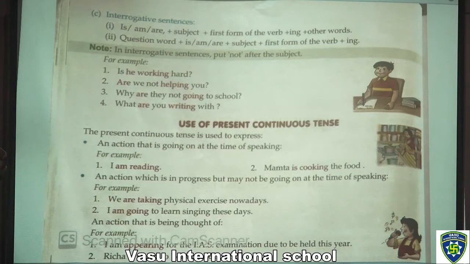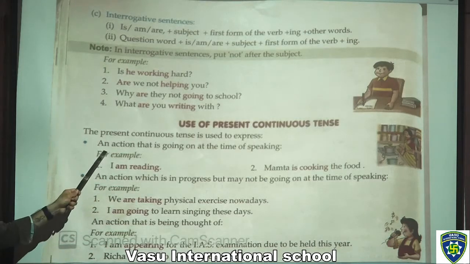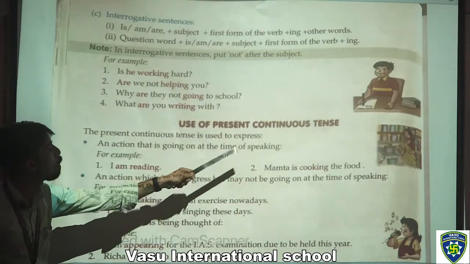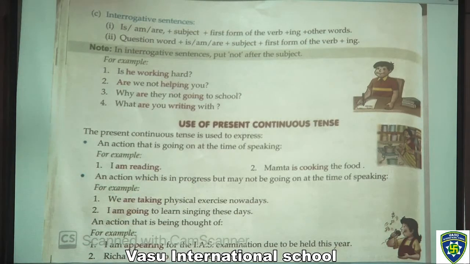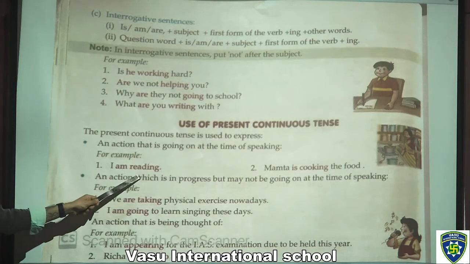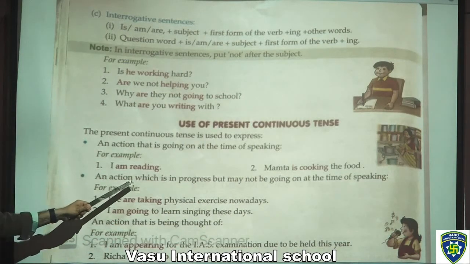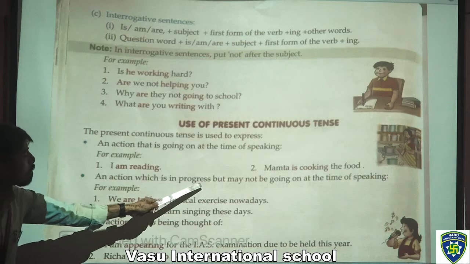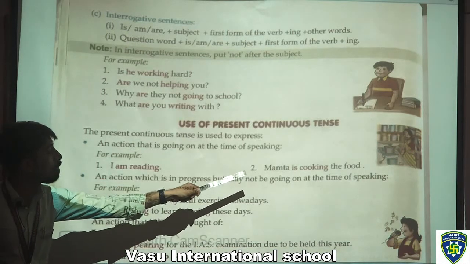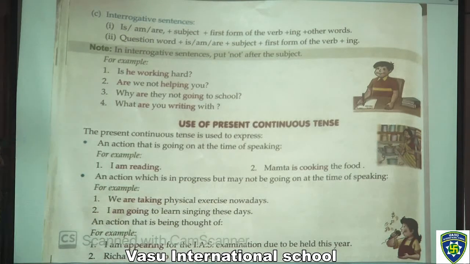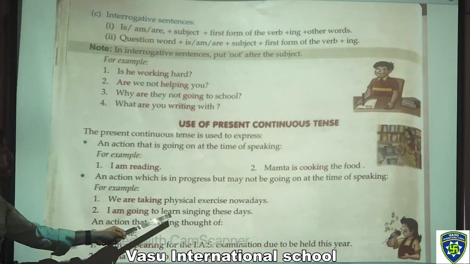Now, what are the uses of present continuous tense? Present continuous tense is used to express an action that is going on at the time of speaking. For example, I am reading. Mamta is cooking the food. It is also used for an action which is in progress but may not be going on at the time of speaking. For example, we are taking physical exercise nowadays.